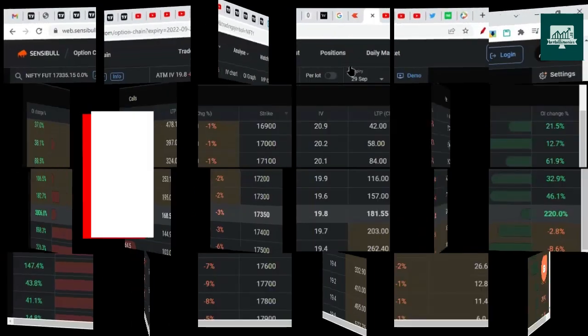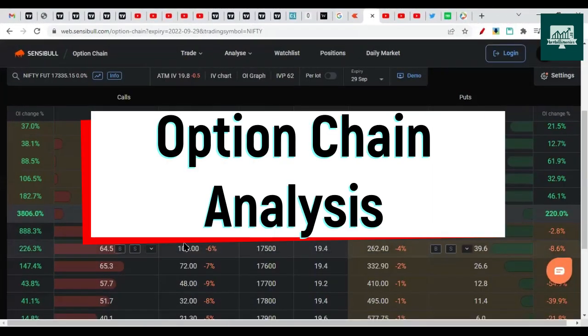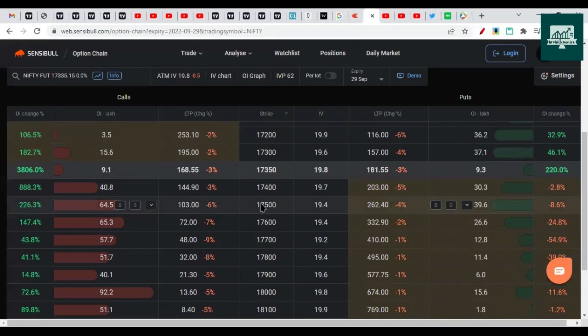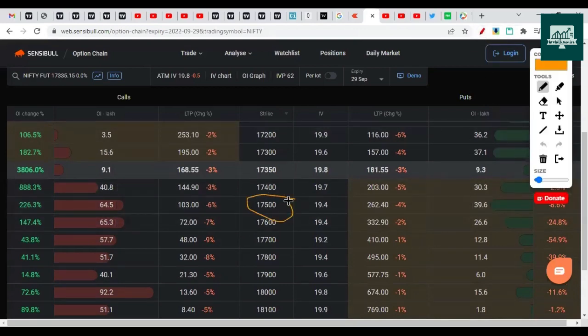So let's check the option chain. The video went a little bit long, sorry for that, but yeah, we had to discuss all those stuff. So on option chain, it is clear that Nifty has broken 17,500 support. So this was the major support on the option chain. So multiple of 500s are major support usually. So this has been broken.